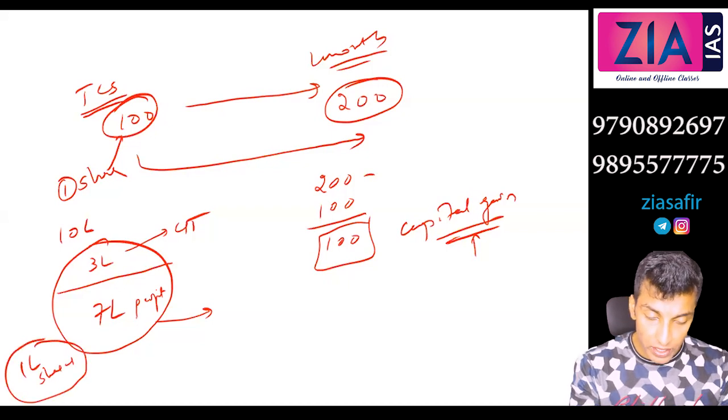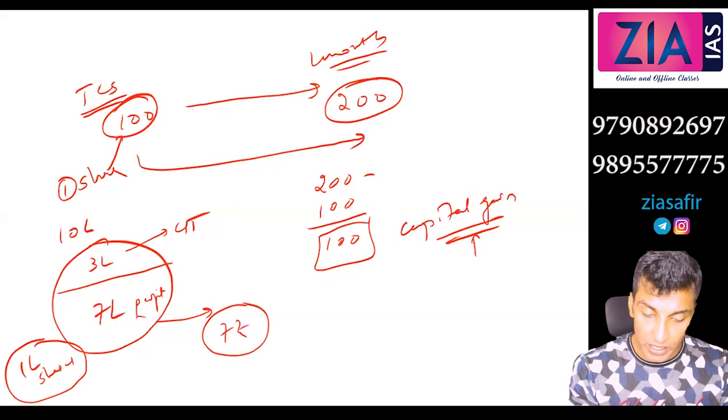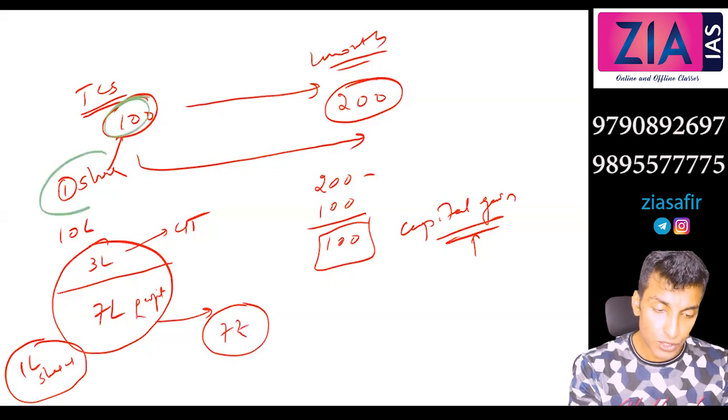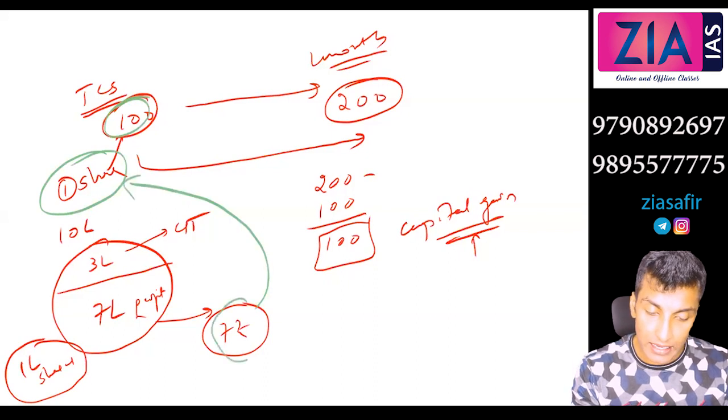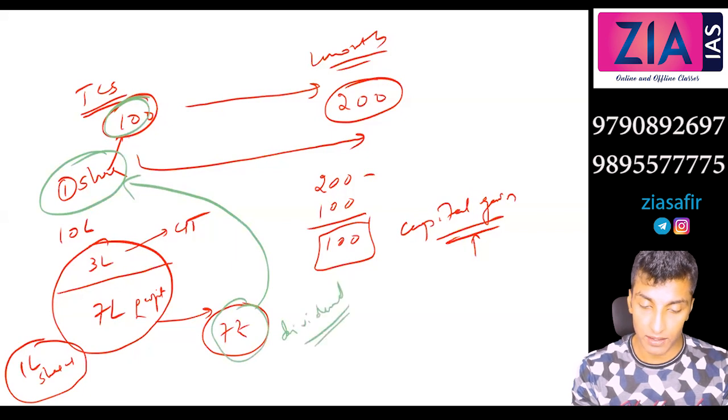So every shareholder will get how much? 7 rupee, right? You are holding 1 share, so you will get 7 rupee. So the 7 rupee that you are getting is the dividend. Are you getting me, Anjali? This is dividend. Yes, sir.